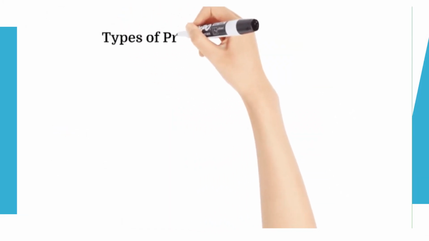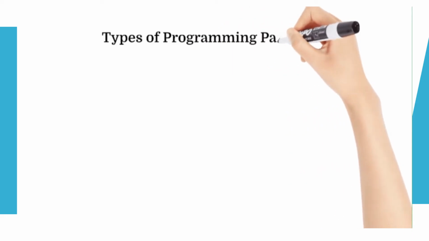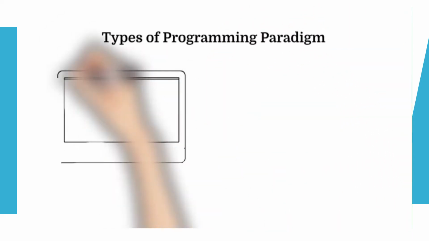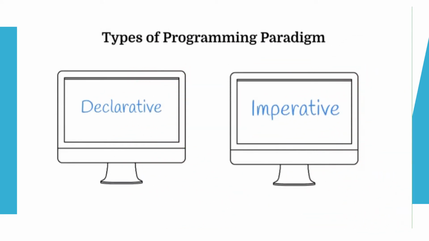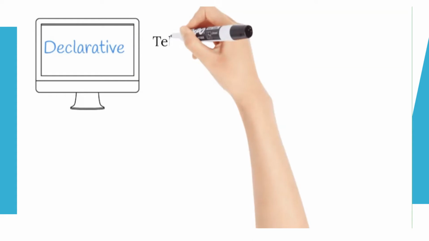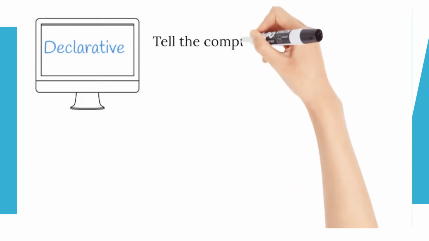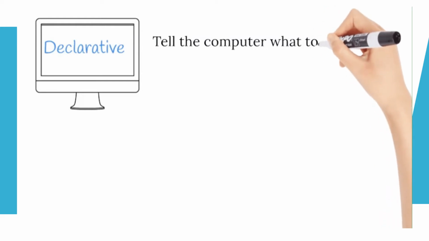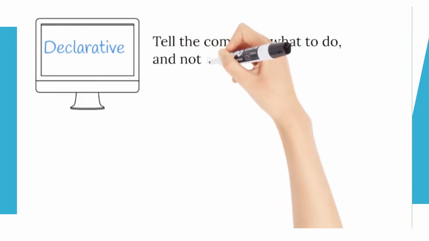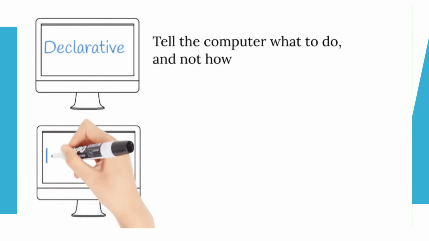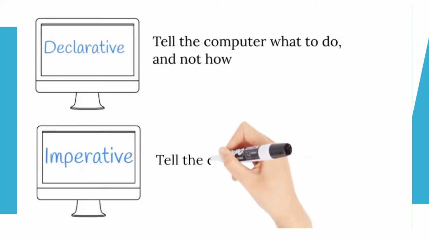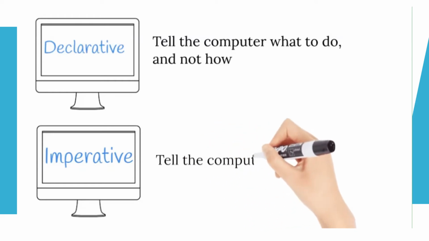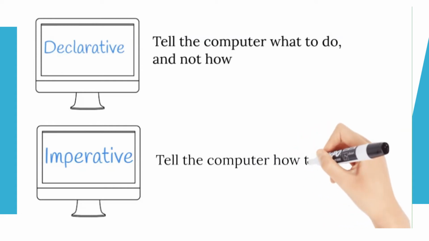A programming paradigm is a fundamental style of computer programming. In programming, there are two main categories to classify a language. They are declarative and imperative. With declarative programming, we as programmers tell a computer what to do and not how to do. We describe the results that we want and let the computer language interpreter handle the details of how to achieve the results. With imperative programming, we write the program to tell the computer how to do it. The program consists of commands or instructions for the computer to perform.